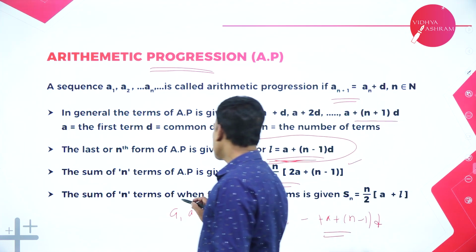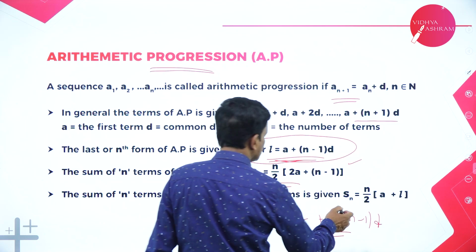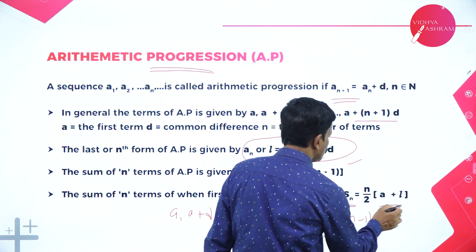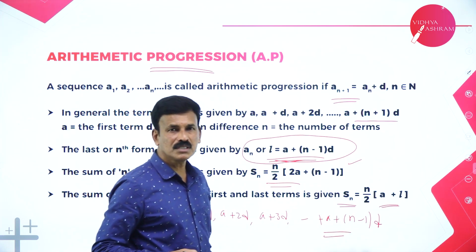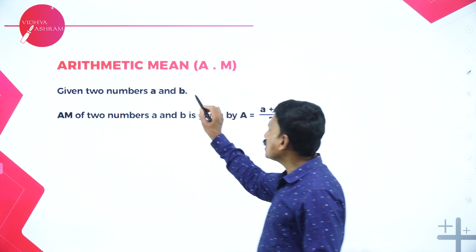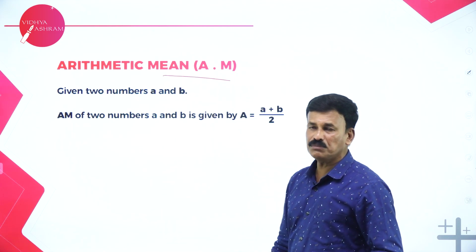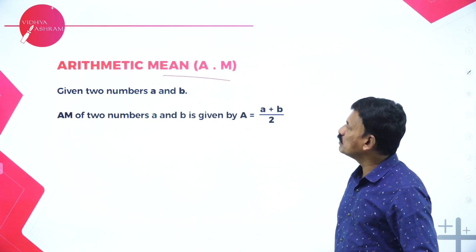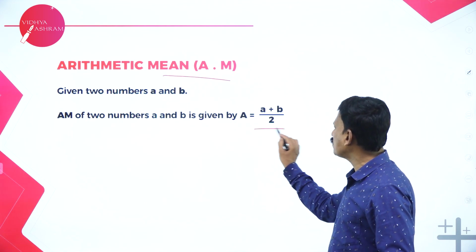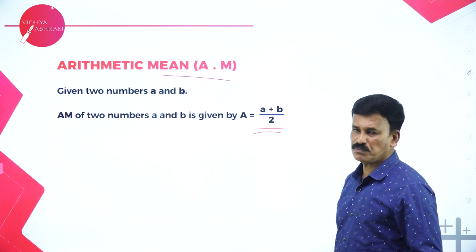If the first and last terms of the n terms are known, then the sum is given by Sn is equal to n by 2 into (a plus l), where a is the first term and l is the last term. Suppose given two numbers, then how do we find the arithmetic mean? For two given numbers a and b, the arithmetic mean is given by capital A is equal to (a plus b) by 2.